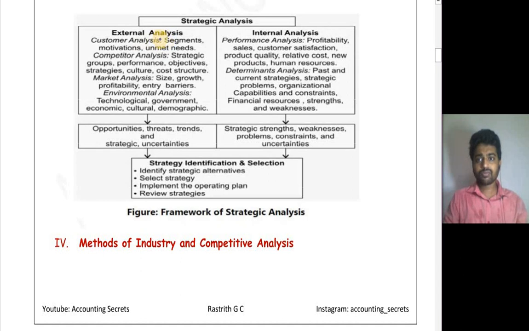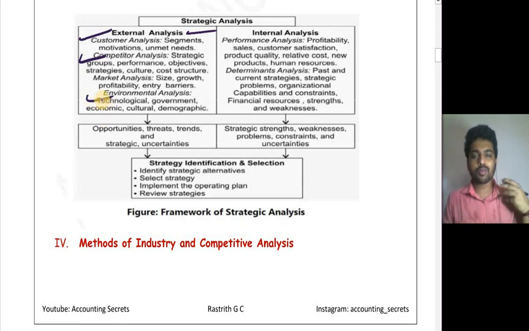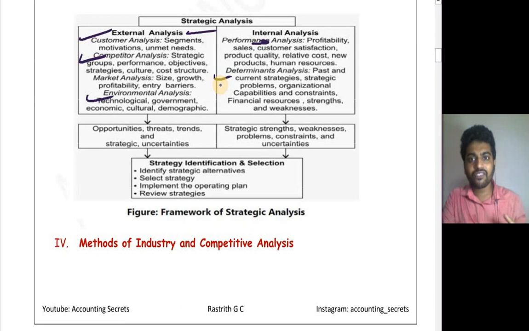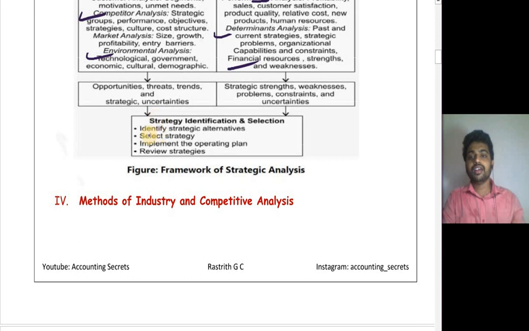Here they gave external analysis. What does external analysis include? First one is customer analysis. You should analyze who your customers are, and competitor analysis and environmental analysis in the form of technical, economical, cultural, government factors. Okay, internal analysis is performance analysis, that is your efficiency, and determinants analysis, that is the different current situation and current strategies. Financial resources analysis also comes under determinants analysis.